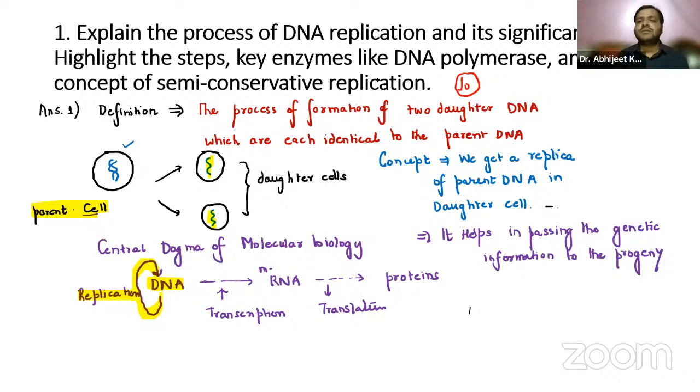Basically, the base sequences. If it is a DNA, you already know it has base sequences, right?